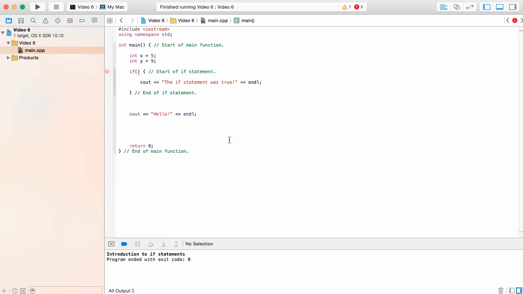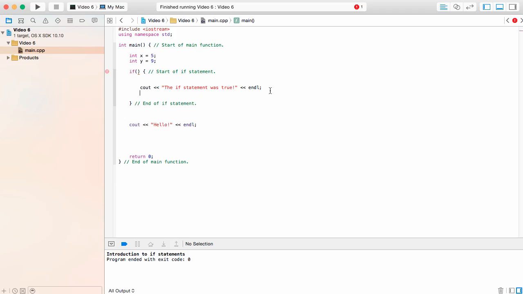So that means this is always going to be printed down here. This hello is always going to be printed, but the one we want to see is if this if statement is going to be printed. I actually want more room here, make it a little bit neater. There you go. So what are things we can put inside of here? Well, we know that we can use greater than or equal to, less than or equal to, or not equal to. I'm going to take a look at all these right here.